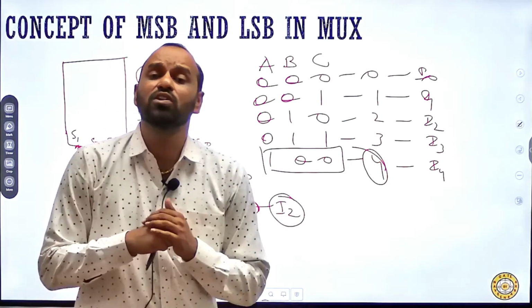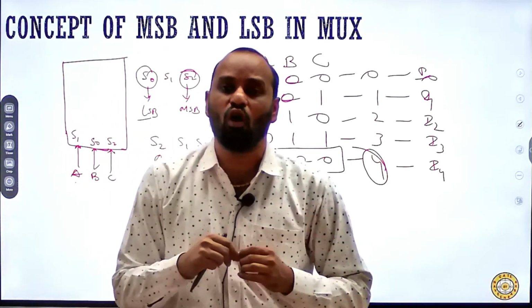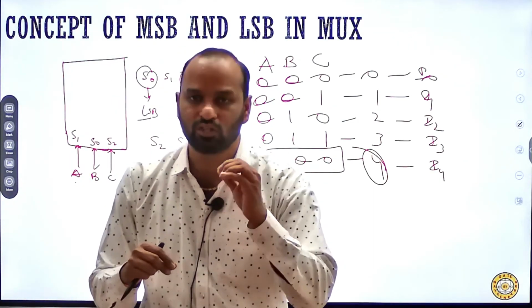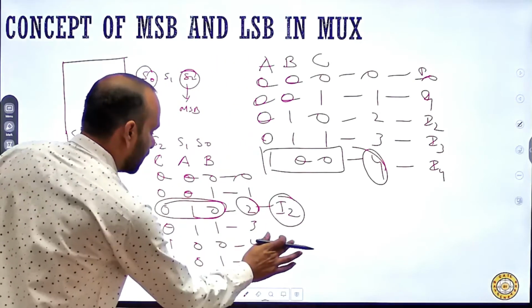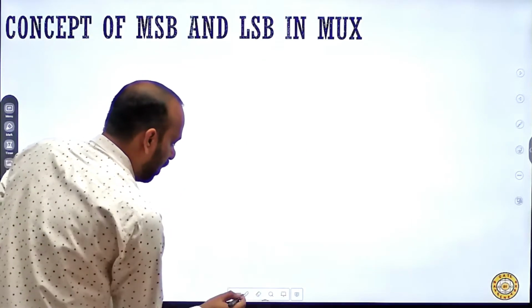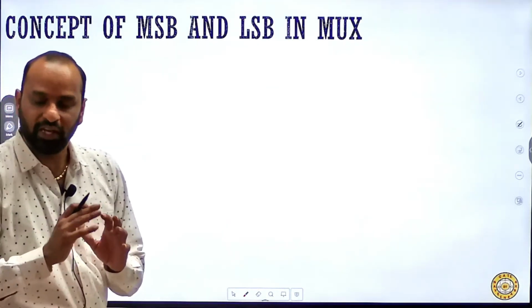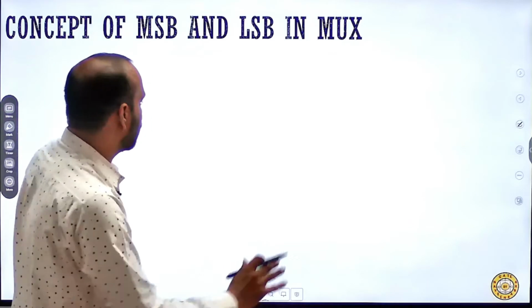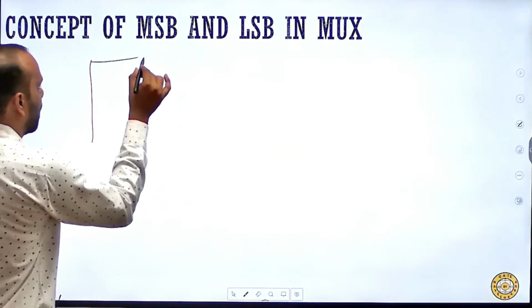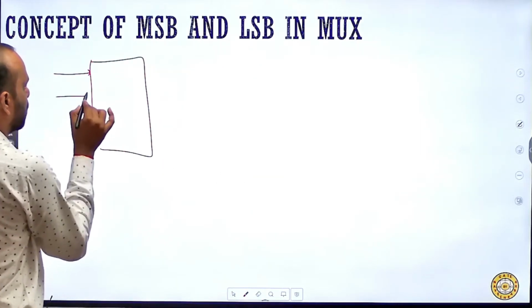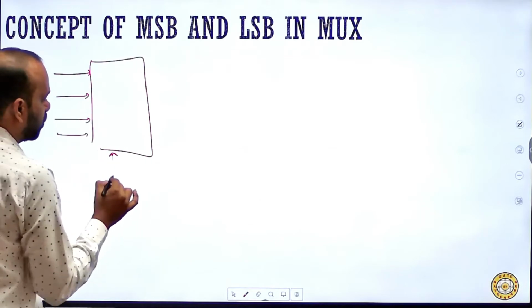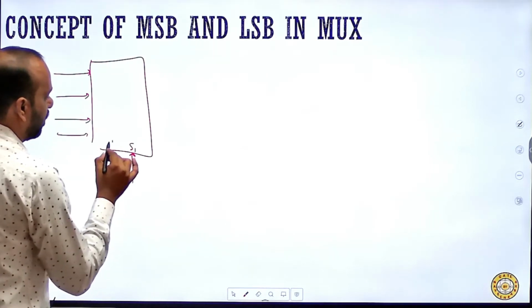Now the second question arises, sir, does the position of the input data matter or not? So let's have another example. Now I will change the data input positions also. Again let's have an example, a 4 cross 1 mux. Now I hope you are able to understand how to find the LSB and MSB.